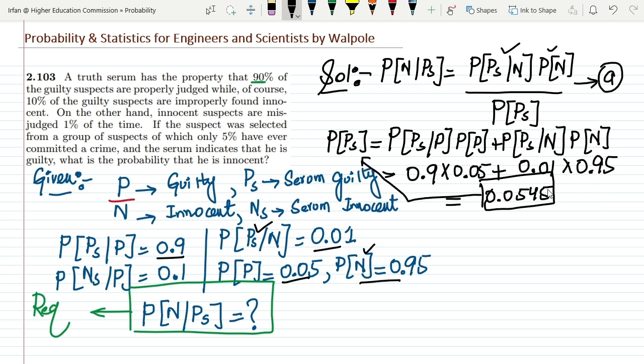Now taking it and putting it in equation A, what would I get here?